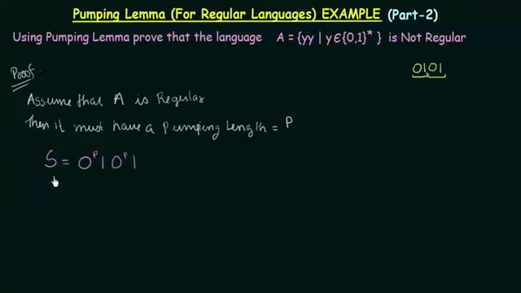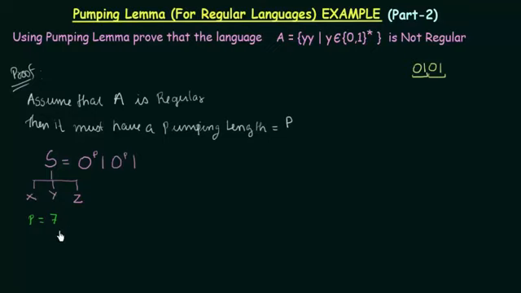Okay, so once you have chosen this string S, the next thing that you have to do is divide this S into 3 parts: X, Y, and Z. Now that is what we have to do. As we divide it into 3 parts, X, Y, and Z, let me take an example. Let's say that for that example, my pumping length P is equal to 7.